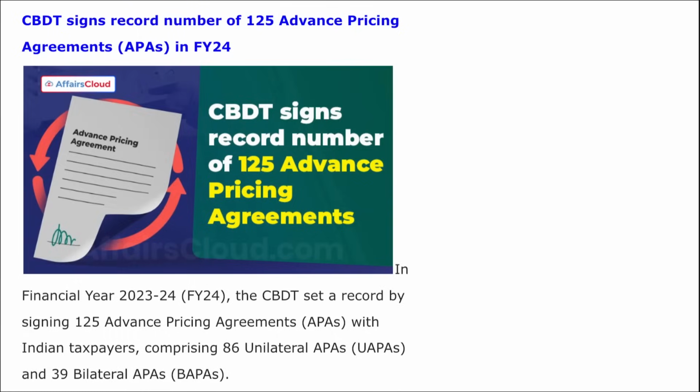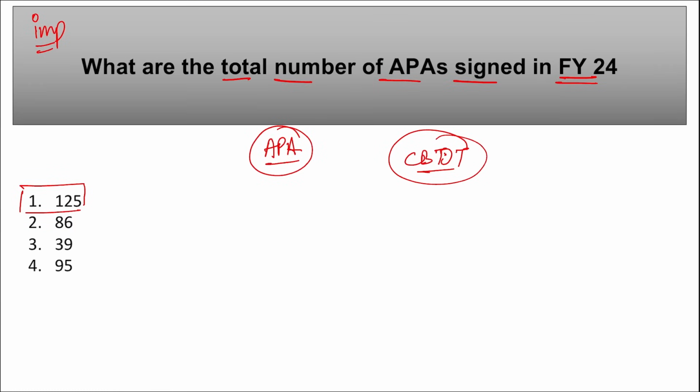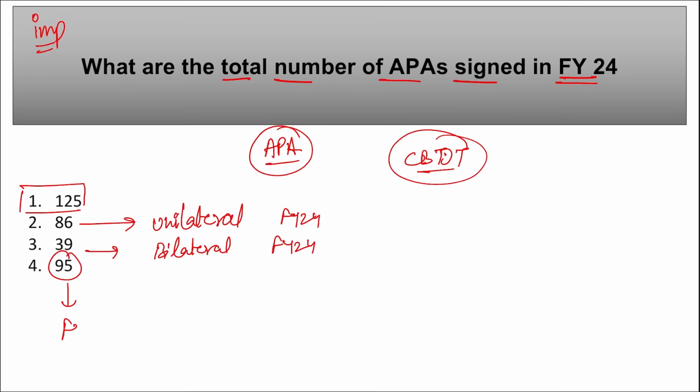So we just saw that CBDT has signed a record 125 APAs, advanced pricing agreements. If we talk about unilateral, 86 unilateral APAs were signed in FY24. 39 bilateral APAs were signed in FY24, and 95 APAs were signed in fiscal year 23, and in fiscal year 24 a record 125 advanced pricing agreements were signed.